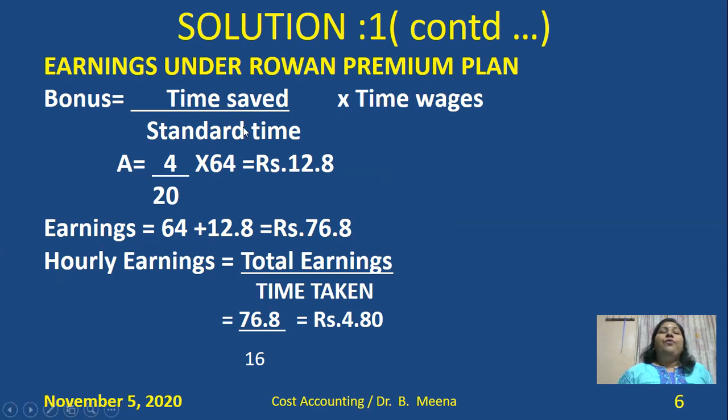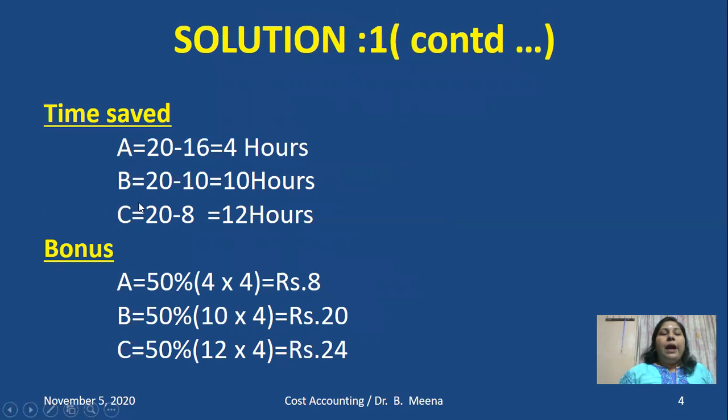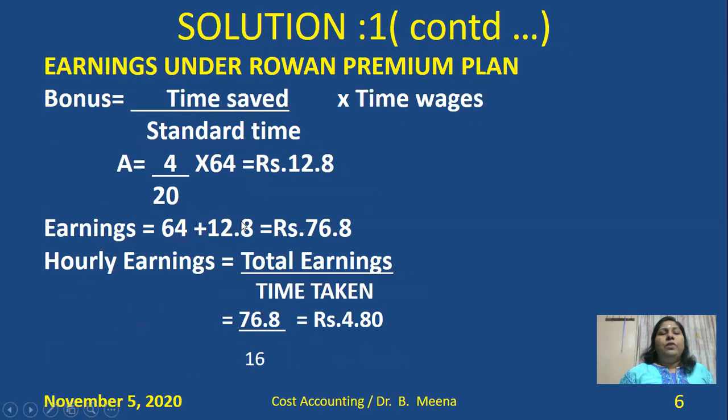Okay. So what is the bonus formula under Rowan? Time saved divided by standard time into time wages. So time saved by A is 4 hours as per the calculations we already made. A 4 hours, B 10 hours, C 12 hours. So we can make use of this information to calculate the bonus under the Rowan premium plan. So time saved is 4, standard time is 20, into time wages, already we calculated for A, is 64. So you will get 12.8. This is the earnings of A for how many hours? Sorry, 16 hours.